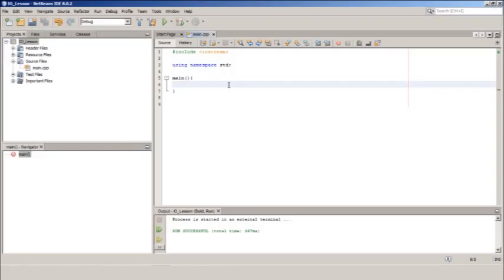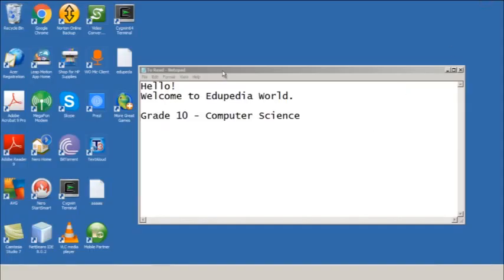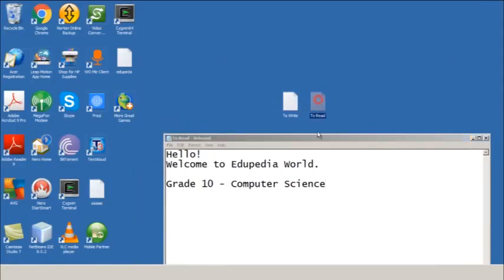Okay, now let's start with coding. I'm going to show you how to open a file to read. On the desktop, I have a file called toread. So here is my file. In this file, I have written hello. In another line, welcome to Edupedia World, and a blank line, and then grade 10 computer science.